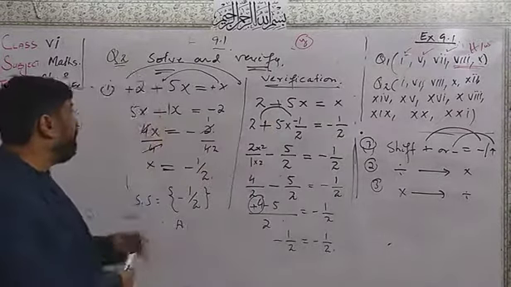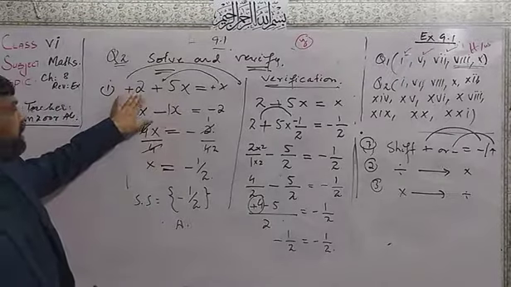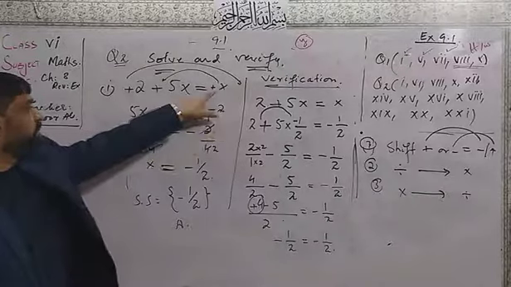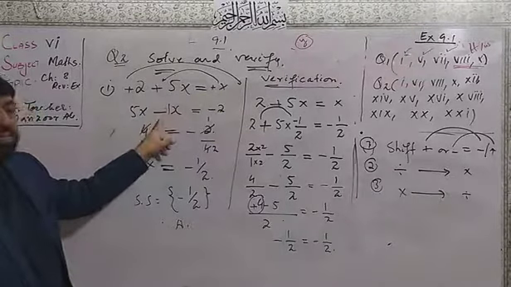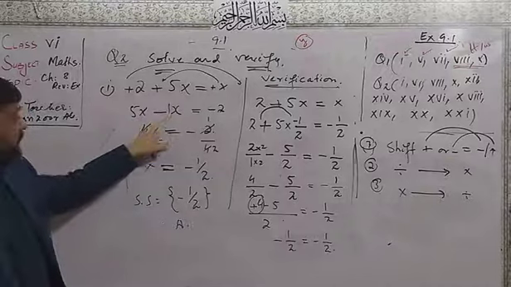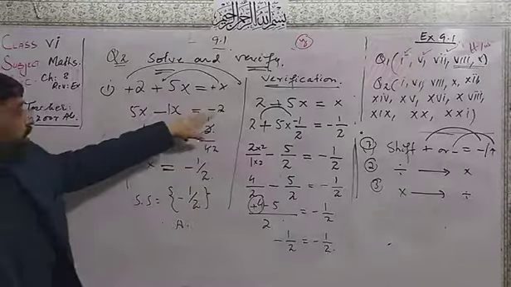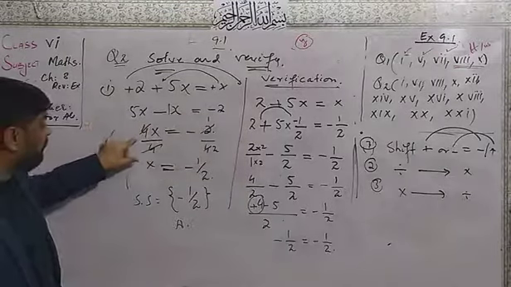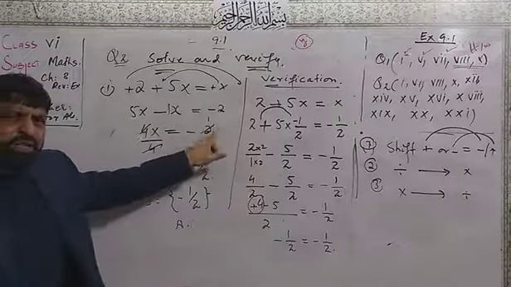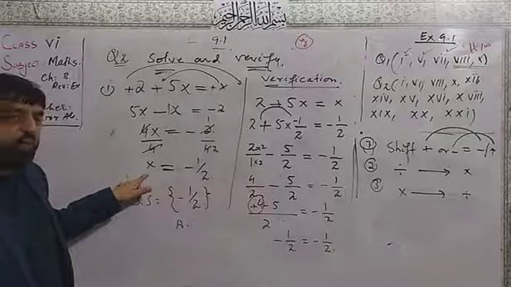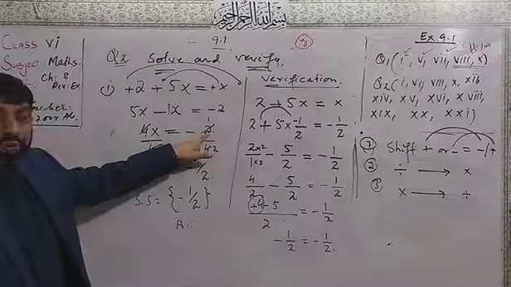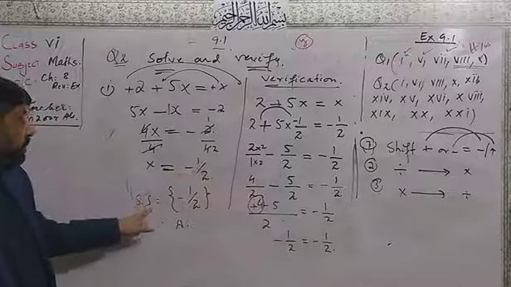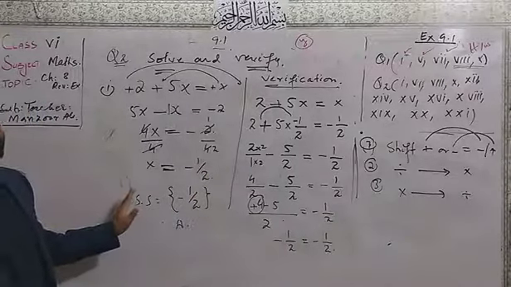Just here we have only 2 operations. Shifting the plus to the other side, it becomes minus. And then shifting the plus here, it will become minus. 5 minus 1, it will become 4. Now here is the minus 2. To make it 1, divide both sides. You have to shift the 4, so divide both sides by 4. Here it will become 1. Here it will become 2 one time, and 2 on 4 two times. Minus 1 over 2. We will not write the solution yet.